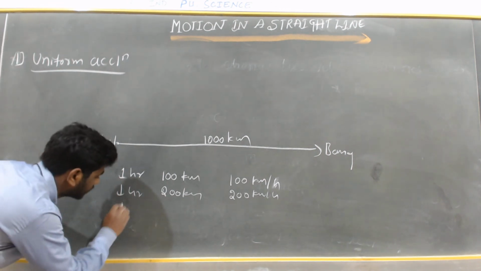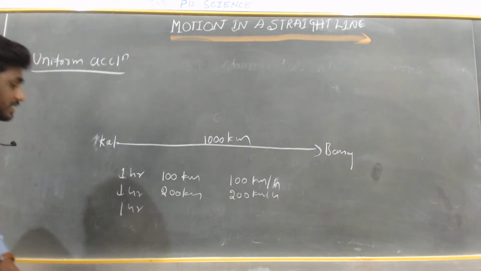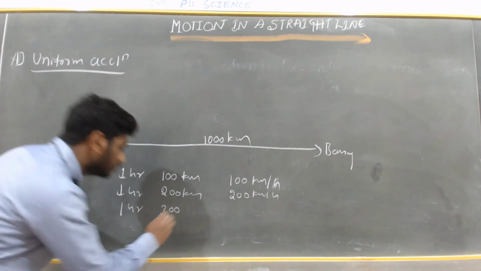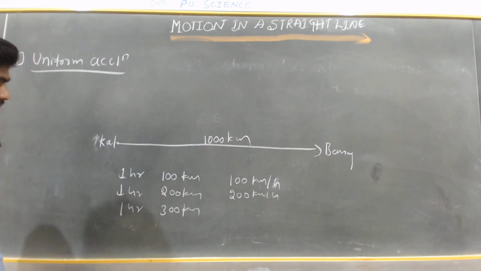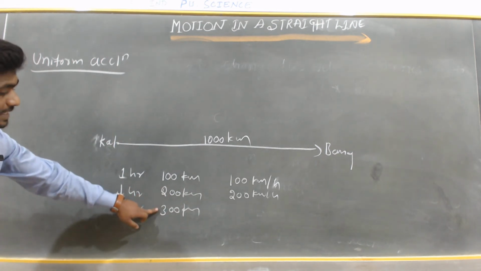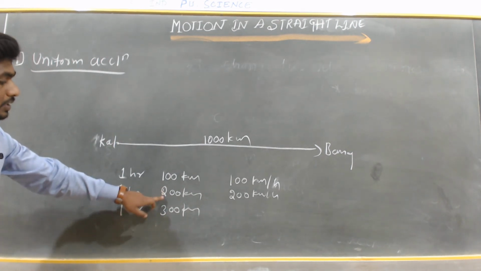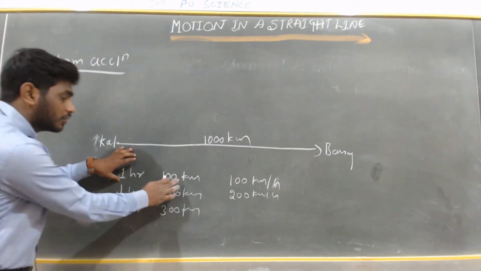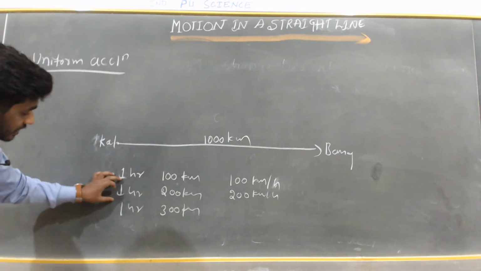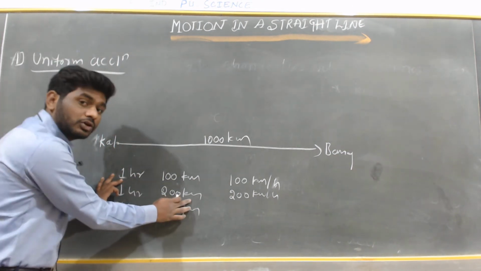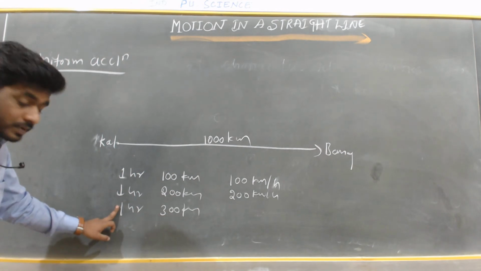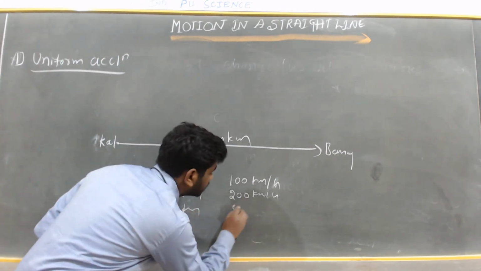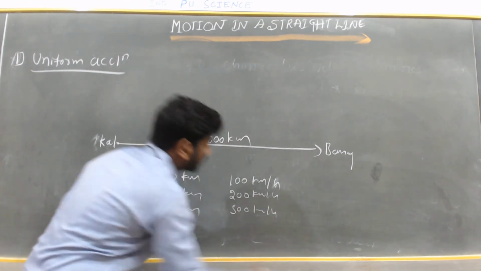Next, in 1 hour, the body increases its velocity from 200 to 300 kilometers per hour. In the first hour it covers 100 kilometers, in the second hour 200 kilometers, and in the next hour 300 kilometers.